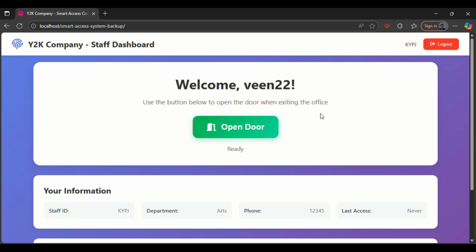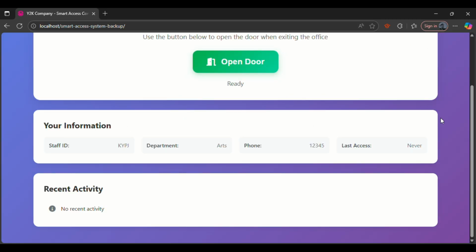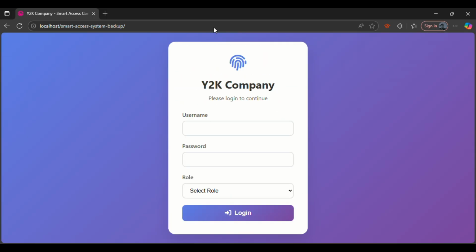This is the staff dashboard where you can use this button to exit from the office, and you can view your information here, and then the recent activities, just as a future function. It's not functional for now. Then you can log out from here.